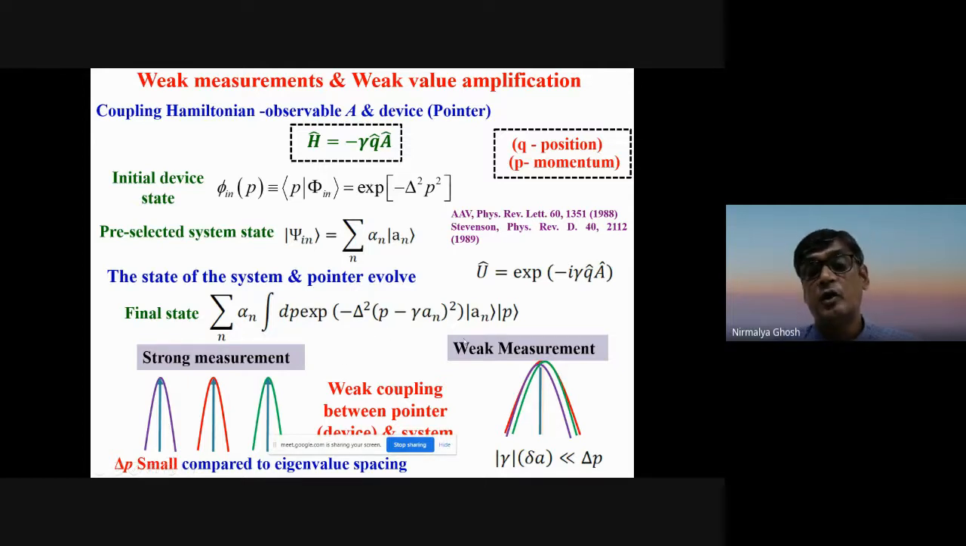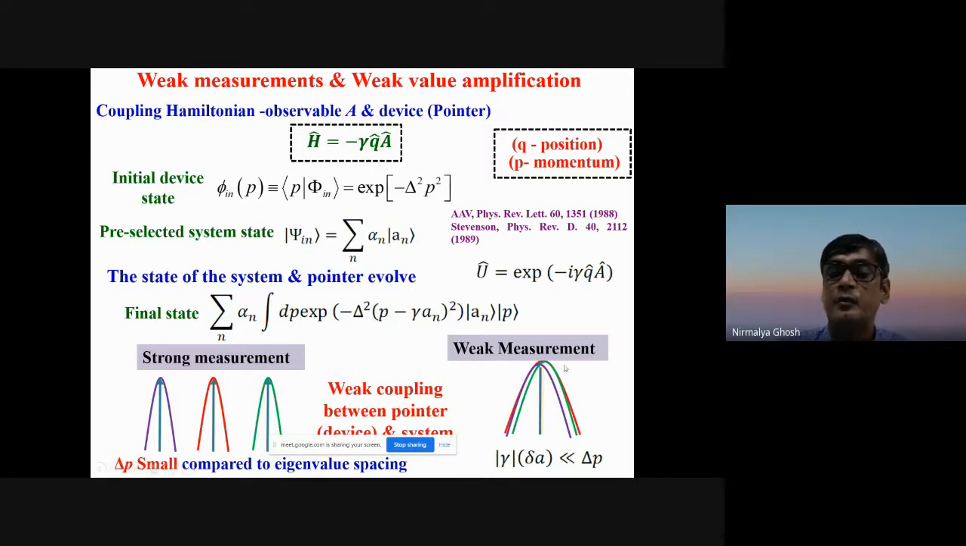But there is also the other limit, what we call the weak measurement, where this coupling gamma is very weak. In this case, they are not separated. That means if you see the individual pointer profiles, the width is much larger than the separation of the eigenvalues. And this is the so-called weak measurement limit.